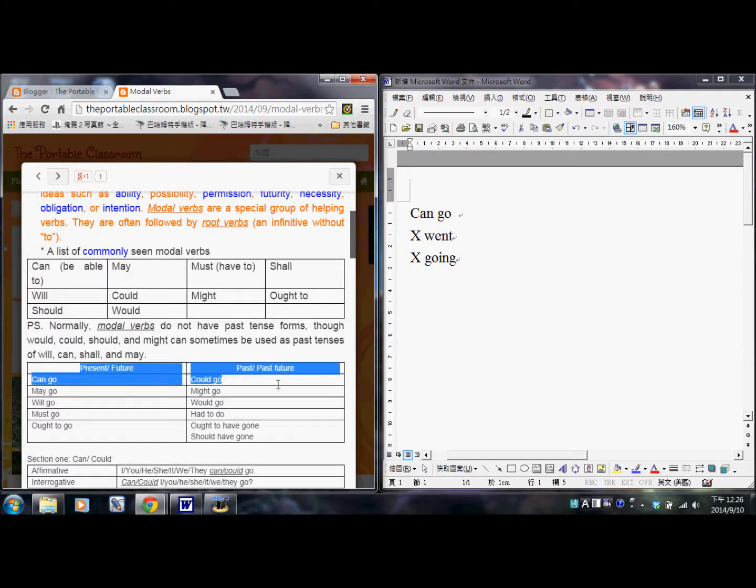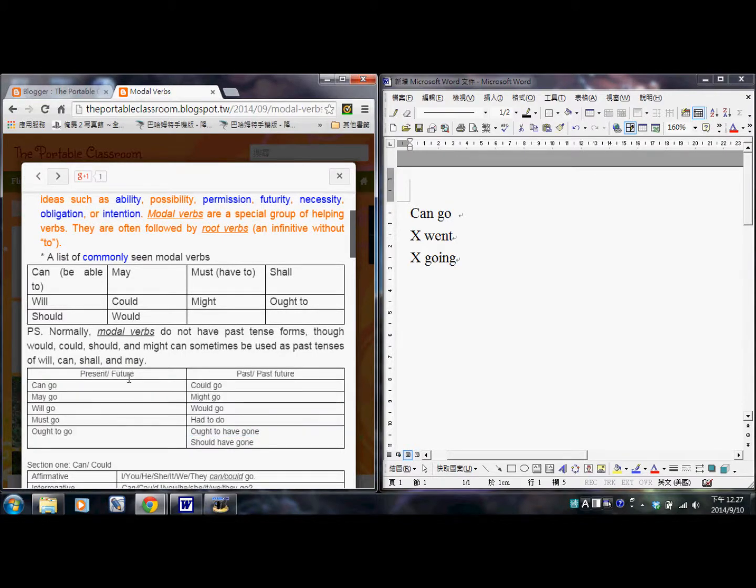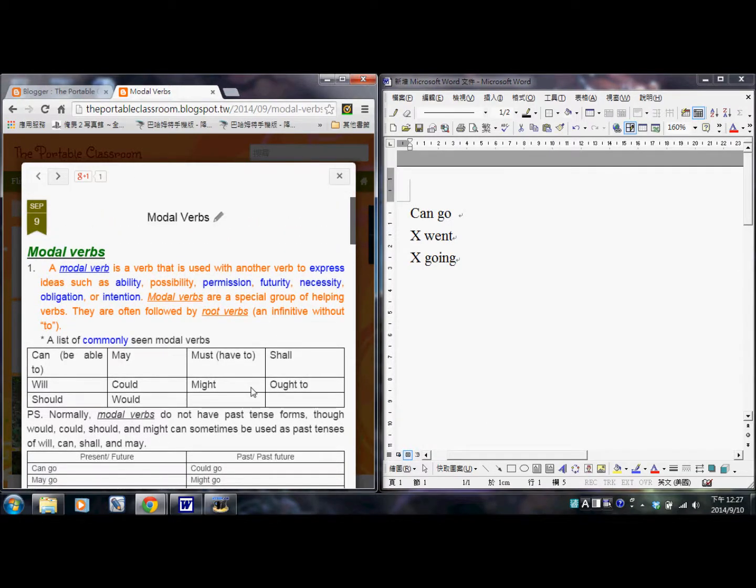And this is a list of how you use the helping verb to talk about present, future, past, and past future. Now in present and future we use can, may, will, must, and ought to with the root verb. Now in past and past future we use could, might, would, had to, ought to, should have gone, these words to talk about past or past future. So this is what we need to know about modal verbs.